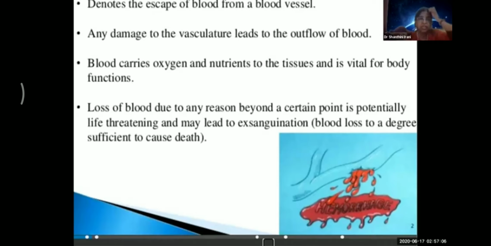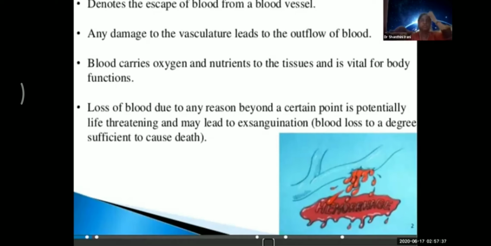The third classification, which is really very important, is depending upon the time of hemorrhage. Primary hemorrhage is one which occurs at the time of trauma or surgery, that means operation. Reactionary hemorrhage occurs within 24 hours of trauma or any operation, generally within 6 to 8 hours of surgery. Then the third one is secondary hemorrhage, which occurs after 7 to 14 days of trauma or operation.